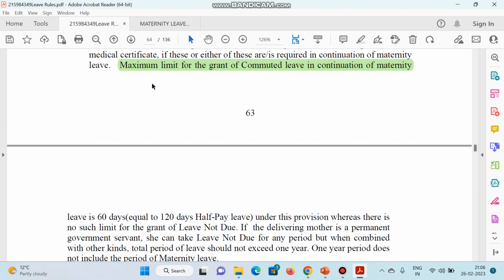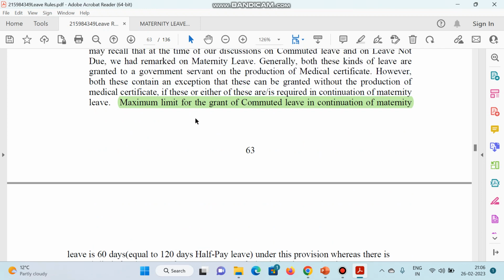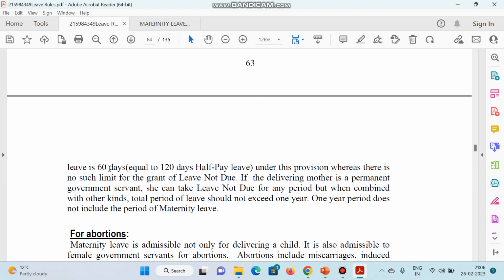So there is one condition: the maximum limit for the grant of commuted leave in continuation of the maternity leave is 60 days under this provision, whereas there is no such limit for the grant of leave not due.